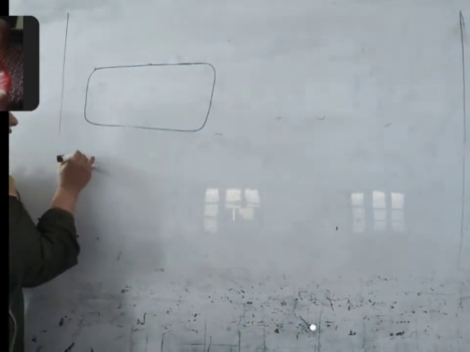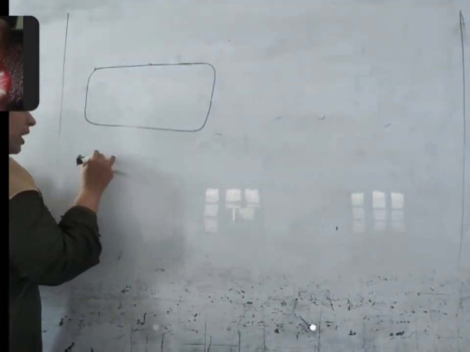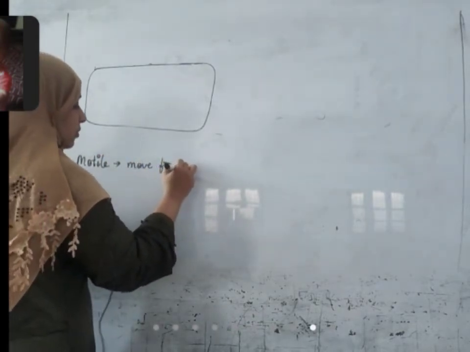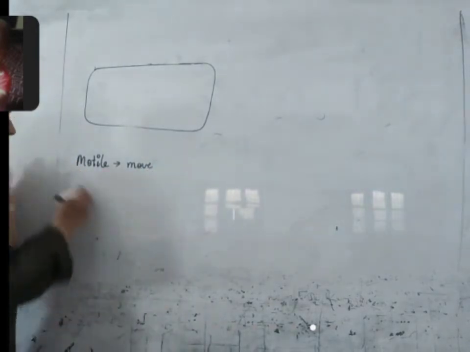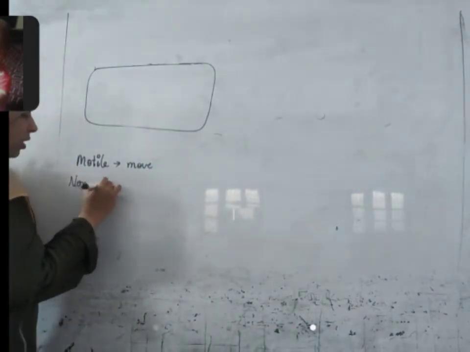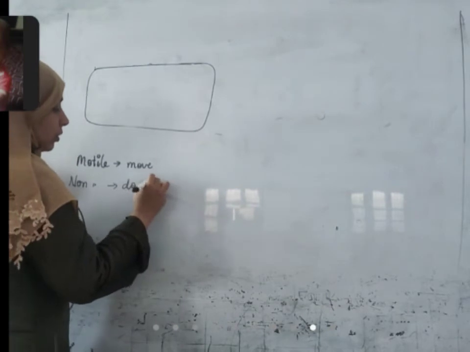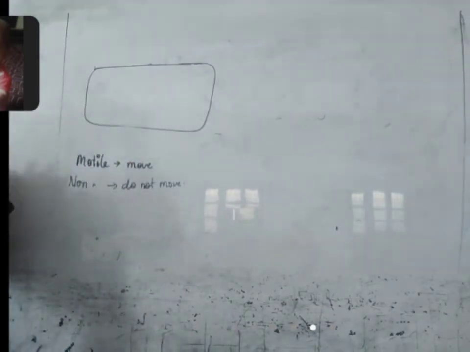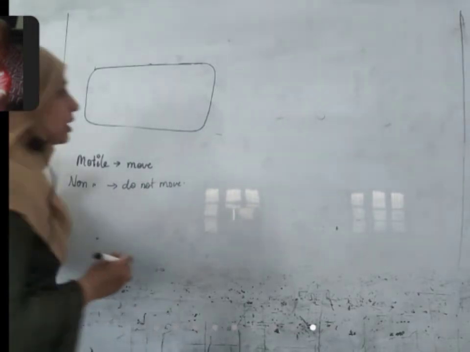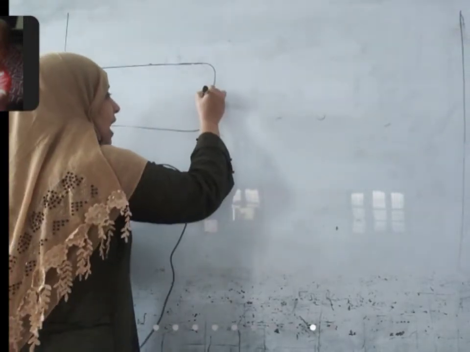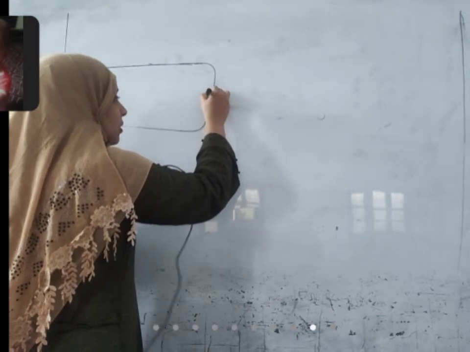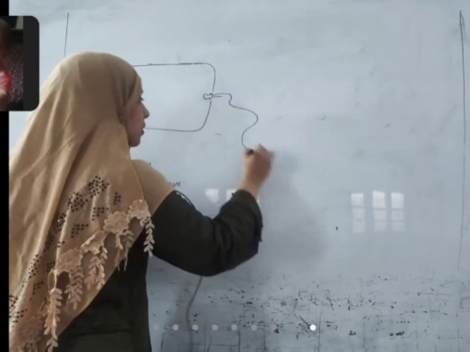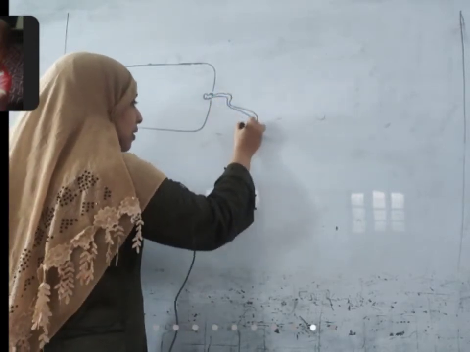Some of the bacteria are motile. Motile means they move from one place to another. Non-motile bacteria do not move. So the motile bacteria should have something for moving from one place to another. What is that? They have a structure called flagella.